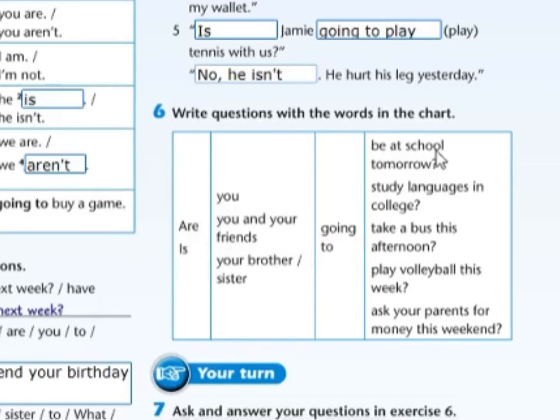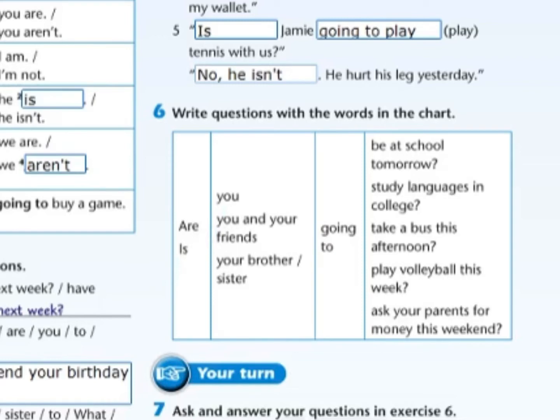You can't say is you. You're going to use are you going to take a bus, for example? Are you going to play? Is your brother? Is your sister? The third person. Is your brother going to play volleyball this week? For example. So you have to check what is the pronoun and which auxiliary are you going to use? Are, is, or for example, am. Am I going to be at school tomorrow, for example?